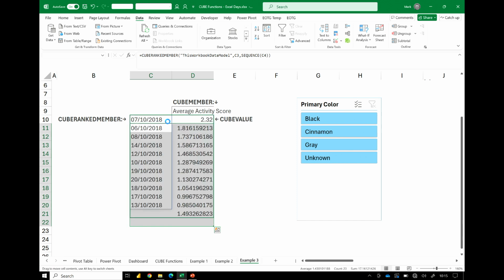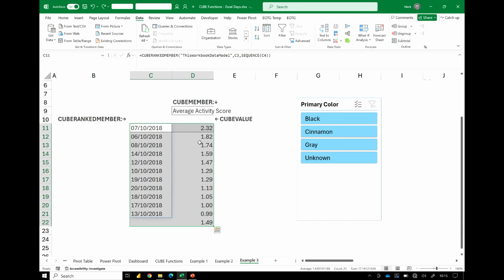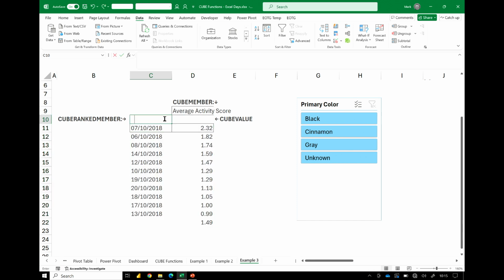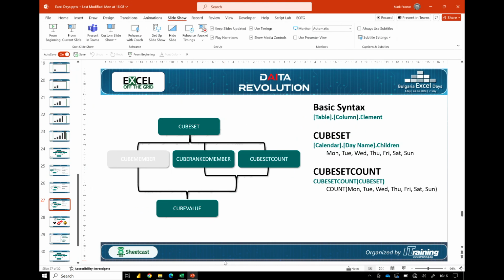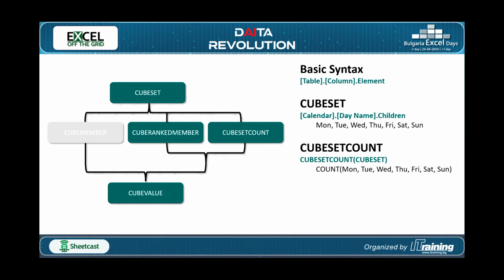I'm going to do this manually just to show you what it should look like, because that's the best way to update stuff. So on the 31st of October, 2018, you would get a squirrel score of 8.2, and then this value down here would update, and you would all go, Mark, that is amazing. I can't believe you did that using formulas, and the technology worked perfectly. How did you handle that? We'll just slide over that bit. Doesn't matter how many times you practice, the technology can always let you down.